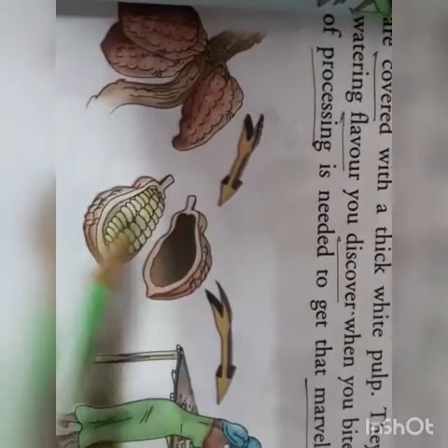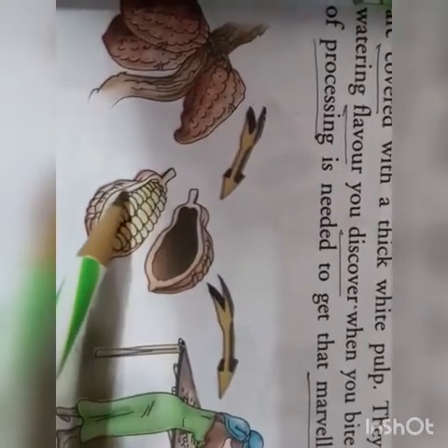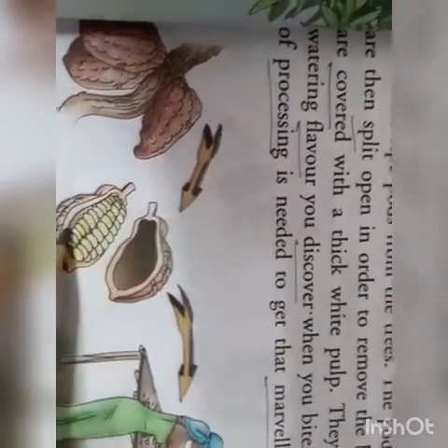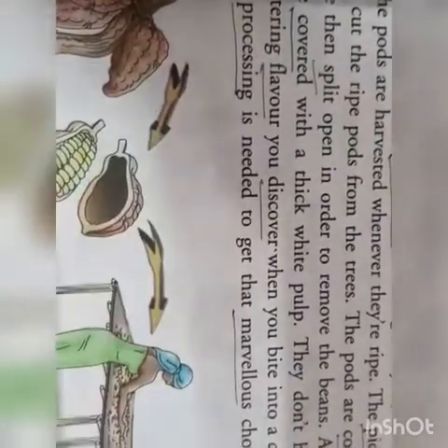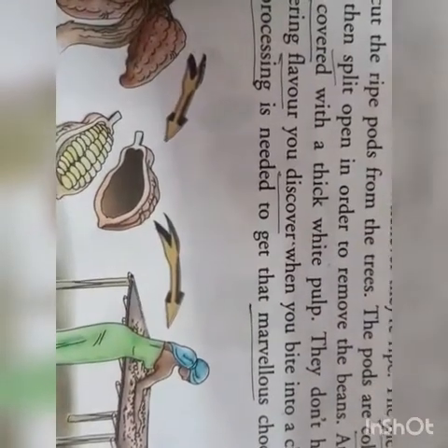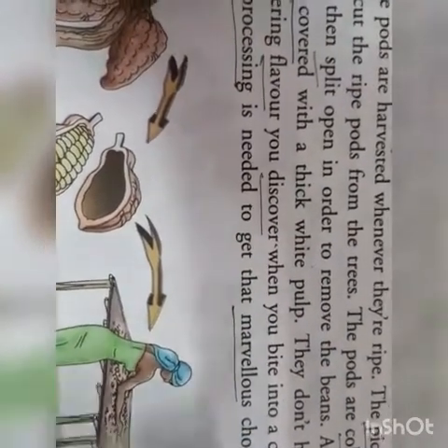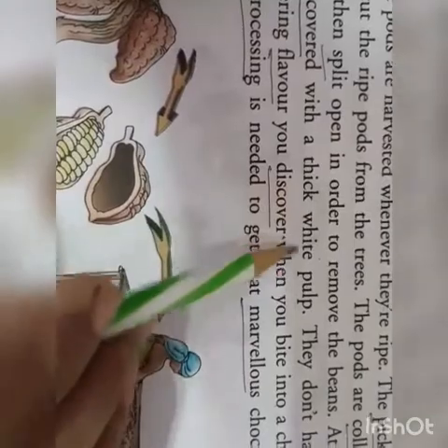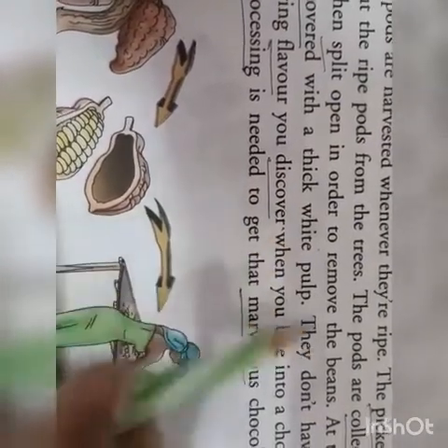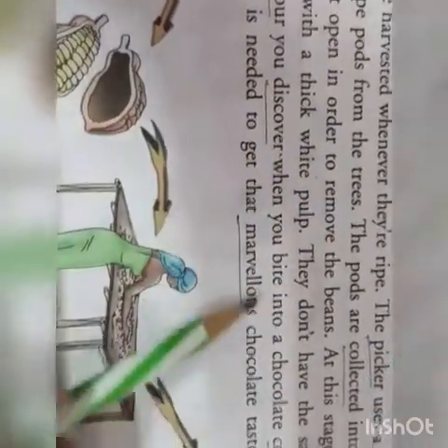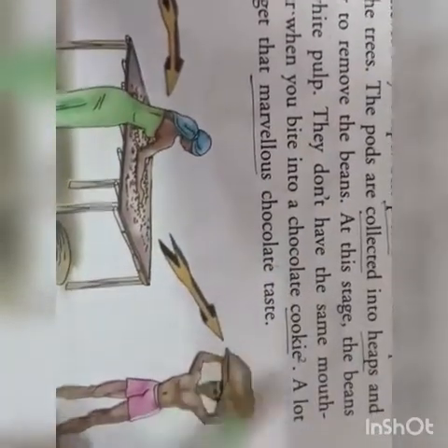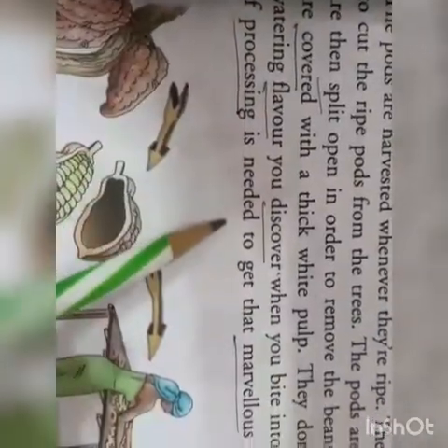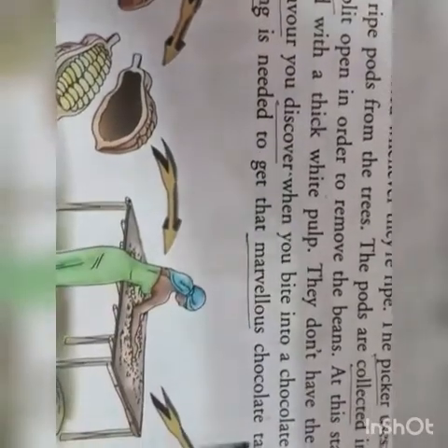When you split open this pod, you can see a white pulp around these beans. They don't have the same mouth-watering taste as the chocolate or chocolate cookies we eat. You don't get that taste when you bite into them. A lot of processing is needed to get the marvelous chocolate taste.